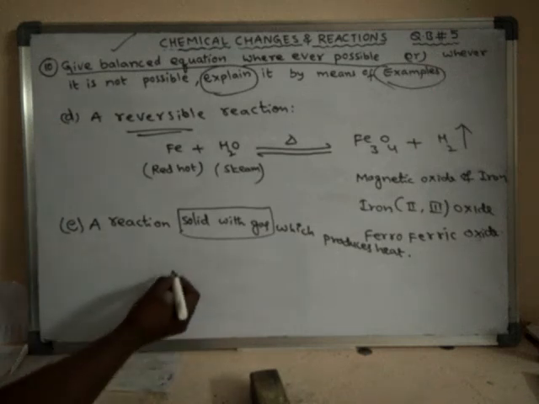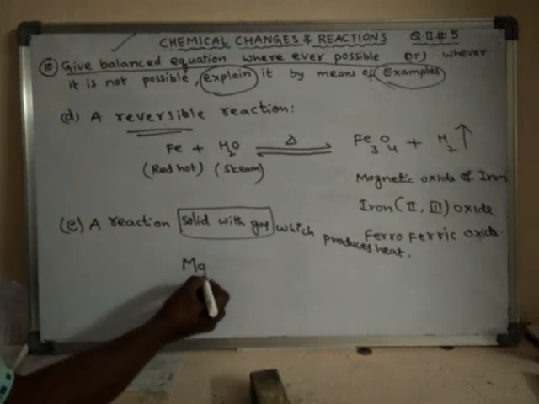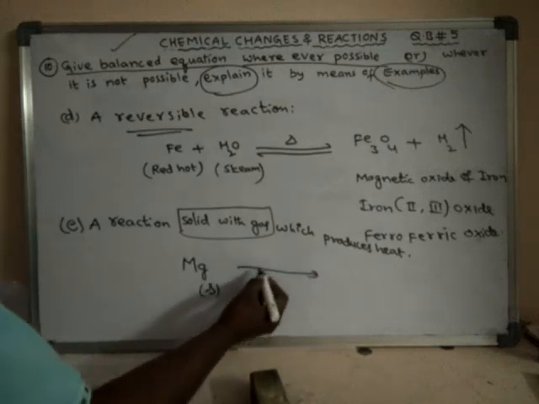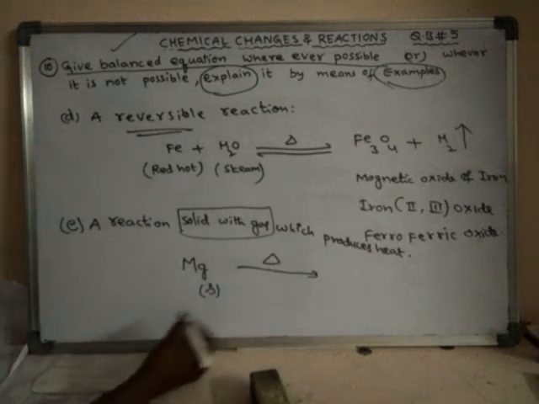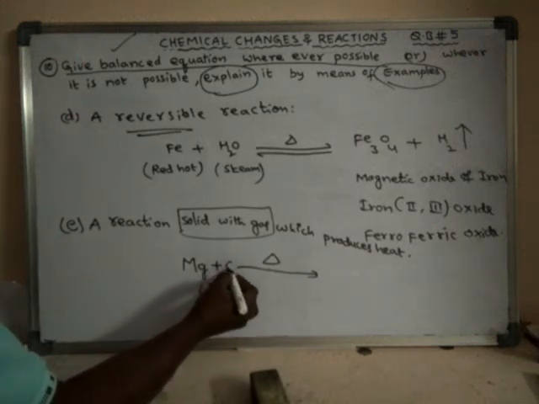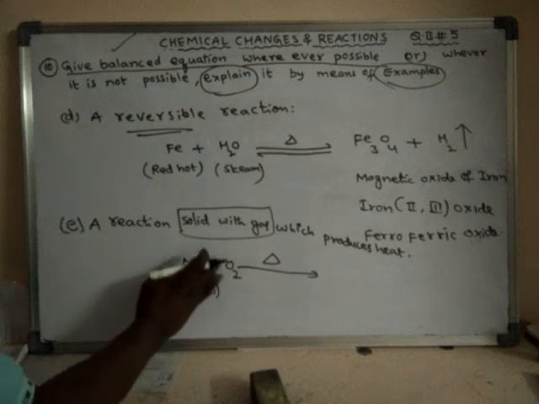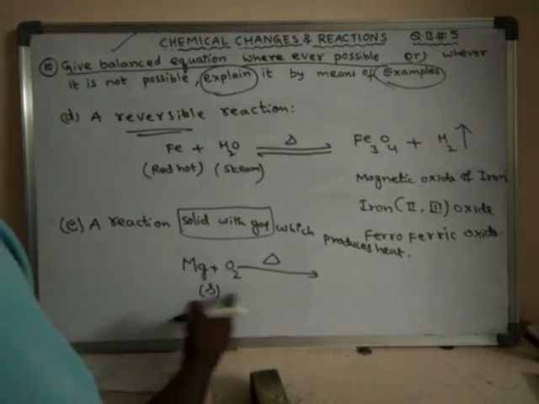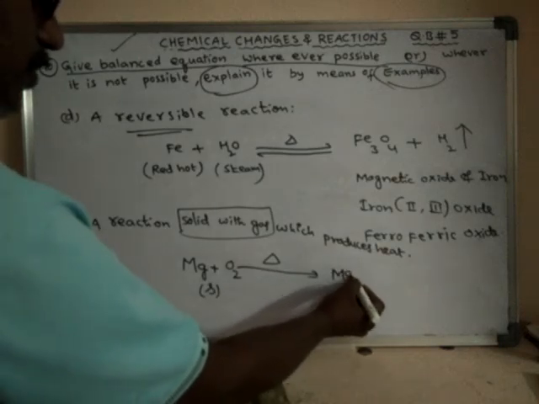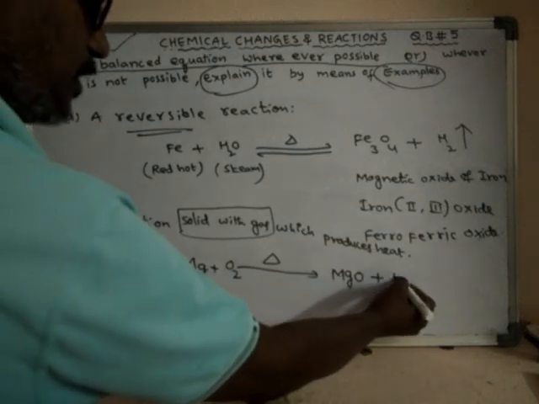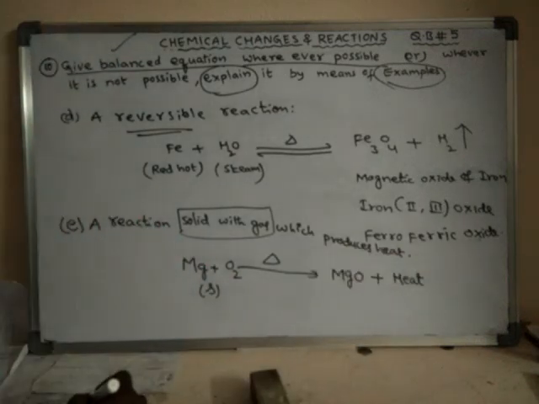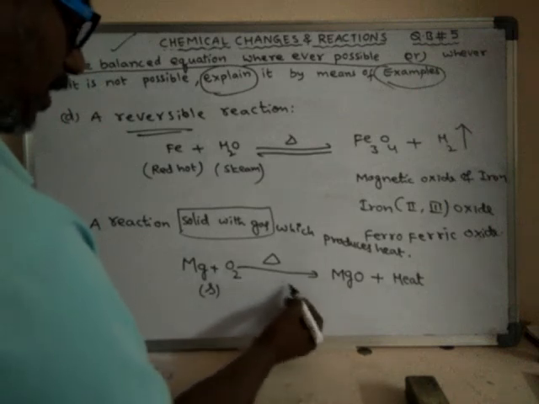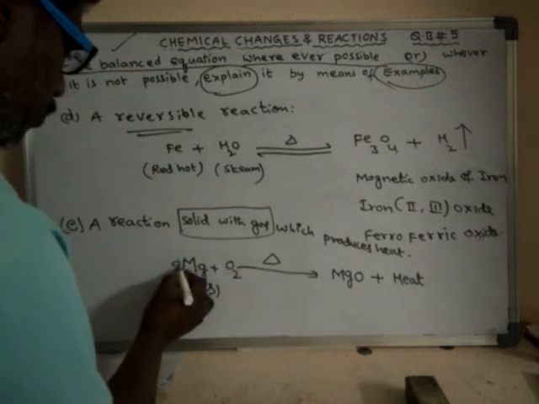For example, take magnesium metal, which is solid in state. When magnesium metal is heated in air, oxygen gas is present in the air. So magnesium reacts with oxygen gas and forms magnesium oxide, and a large amount of heat is liberated during this process. Is it balanced? 2 Mg.